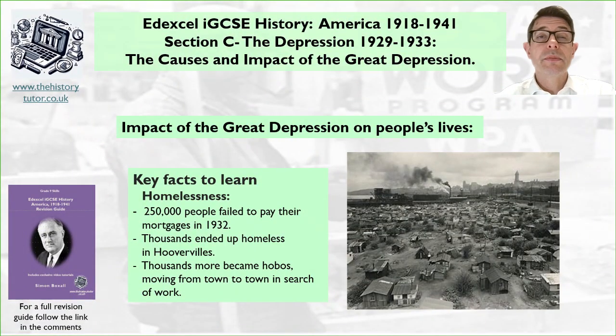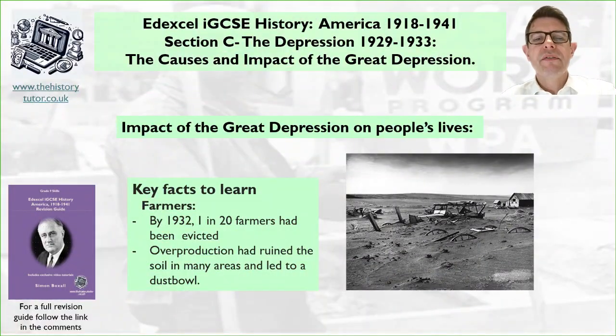Homelessness became a real problem. 250,000 people failed to pay their mortgage in 1932, so their home was taken away from them. Thousands ended up homeless, living in what was called Hoovervilles, named after President Hoover, who had failed to help with the Depression. Thousands more became hobos, moving from town to town in search of work. Finally, what about farmers? Well, by 1932, 1 in 20 farms had been evicted. They had closed down. People had been removed from the farms. Overproduction had ruined the soil in many areas and led to the Dust Bowl.